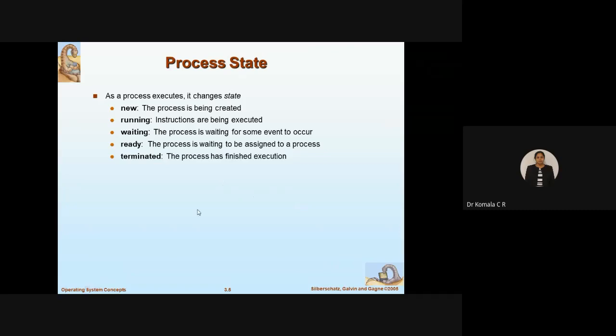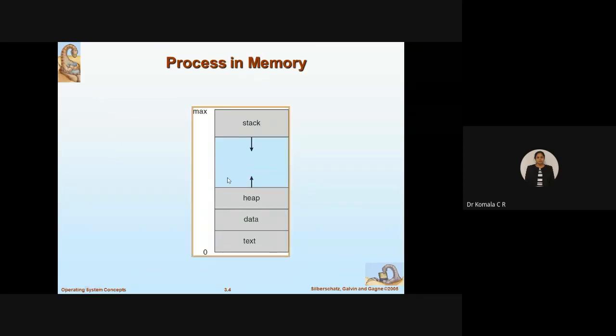So next we have the different process states. In the previous slide you tried to understand how program execution takes place with the help of these layers: stack, heap, data, text. Now within this process, how are multiple processes, multiple programs, multiple tasks going to be handled? What are the different states we come across? How do we handle it when we stop executing process one, handle process two, and then come back to process one? All that will be discussed in detail.